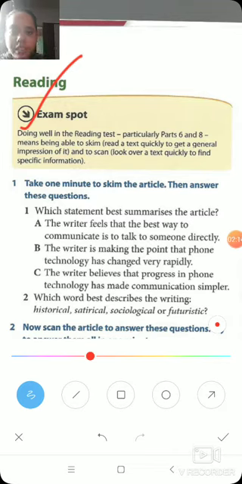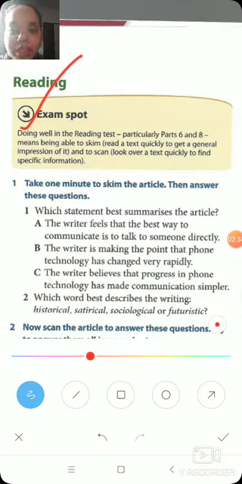Particularly part 6 and 8 means being able to skim, read quickly to get a general impression of it, and to scan, look over a text quickly to find specific information. So reading test basically involves skimming and scanning.